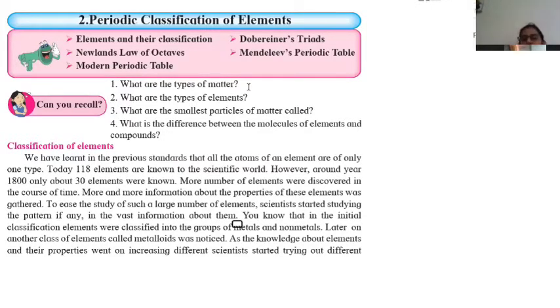So in H2O, there are two types of elements, that is hydrogen and oxygen. So I can say that H2O is a compound and it is not an element. But if I take H2, then it is an element. So this is the basic difference between the molecules of elements and the molecules of compounds.